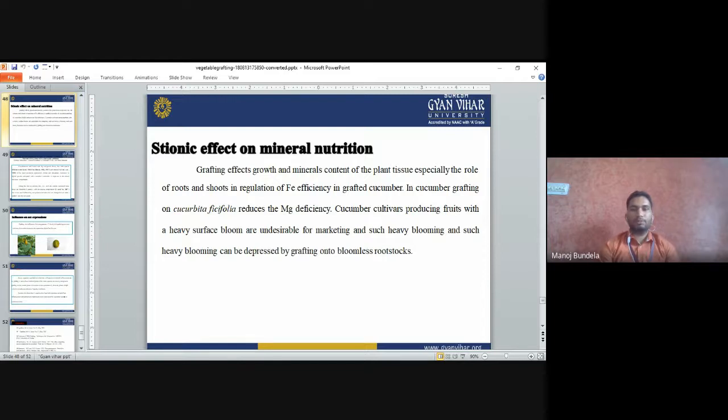Cucumber cultivars producing fruits with heavy surface bloom are undesirable for market. They produce fruits which have heavy surface bloom, which are undesirable for marketing. Such heavy bloom can be suppressed by grafting onto bloomless rootstock.